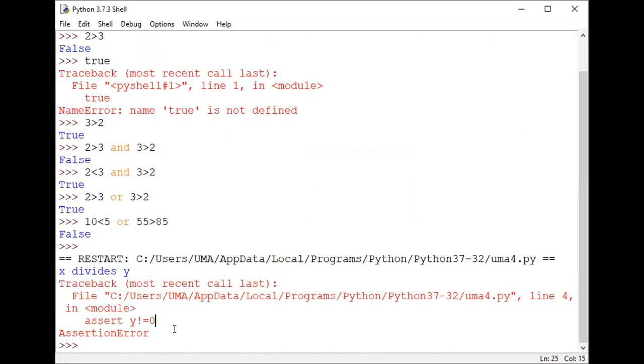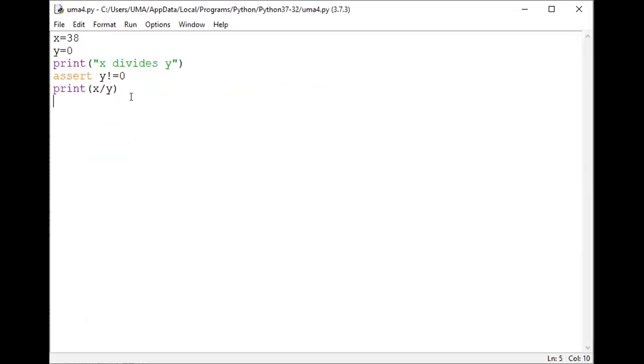What is the problem here? That means it traces the error. The error here is an assertion error. Assert y, this value. Take this one: x equal to 38, y equal to 0. Print x divided by y.